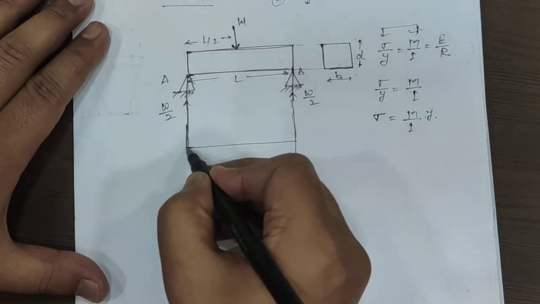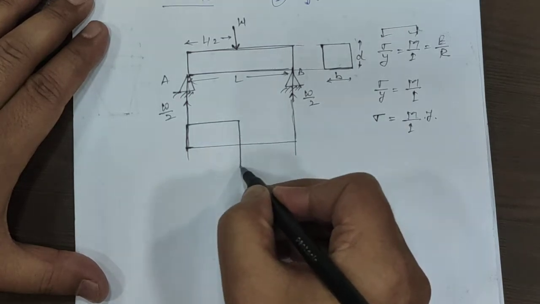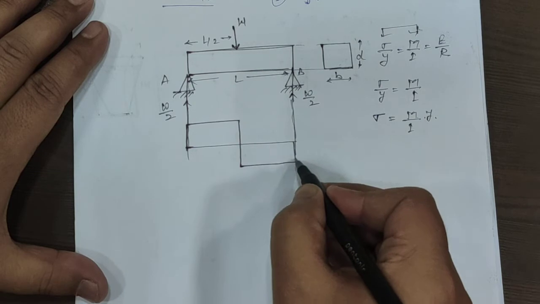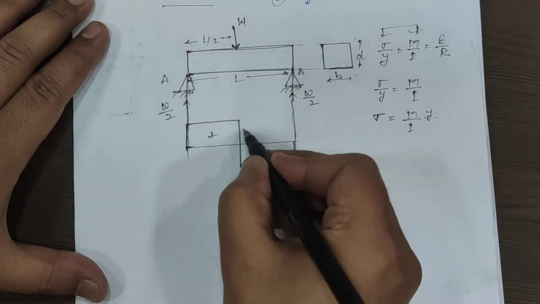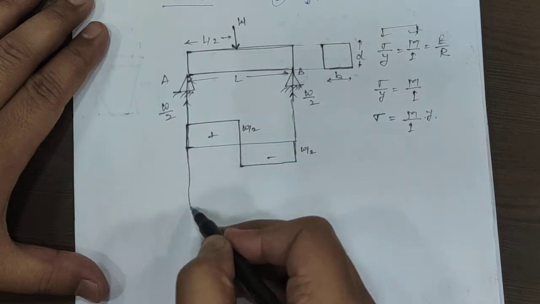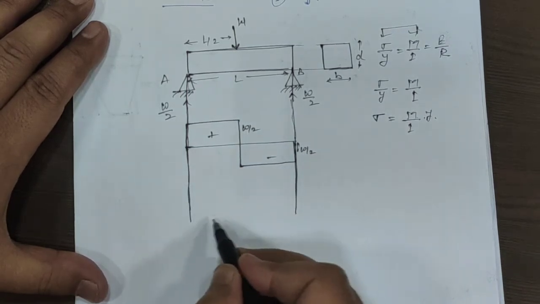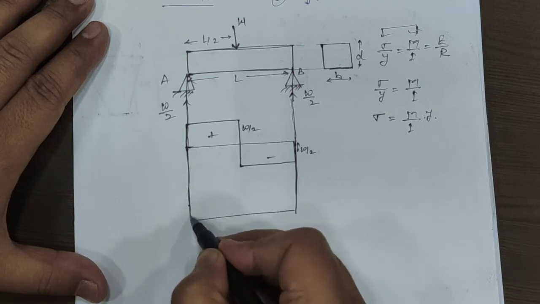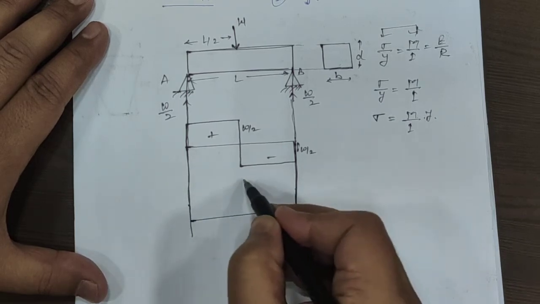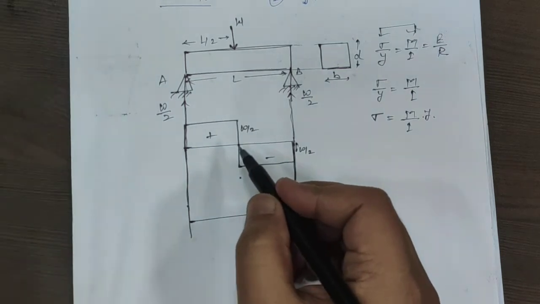Here we will go upward W by 2, then up to the midpoint this will remain W by 2, then we will go downward, then connect to this one. This is positive, negative, this is W by 2 and this is W by 2 in the negative direction. Corresponding to this one we can calculate the maximum bending moment, and the maximum bending moment is corresponding to the zero shear force location.